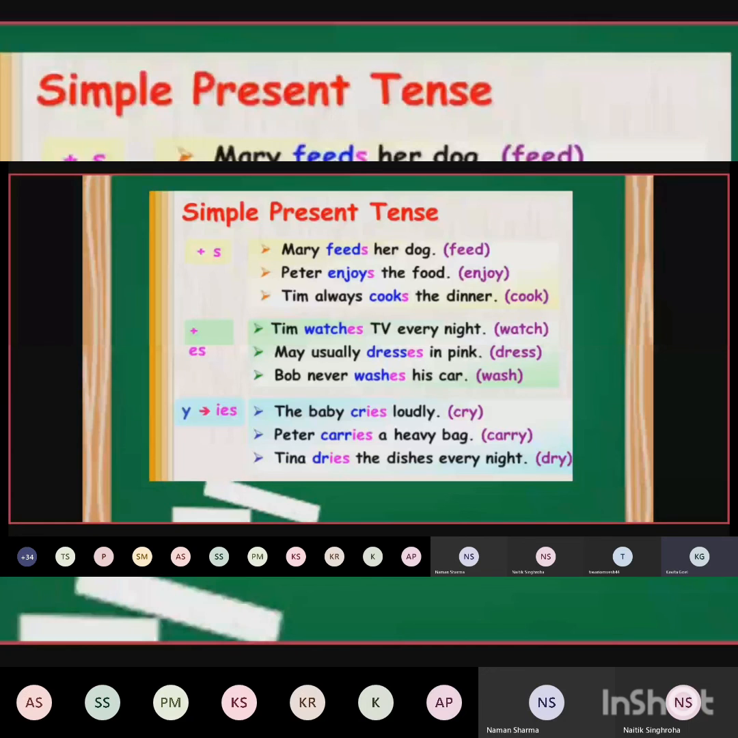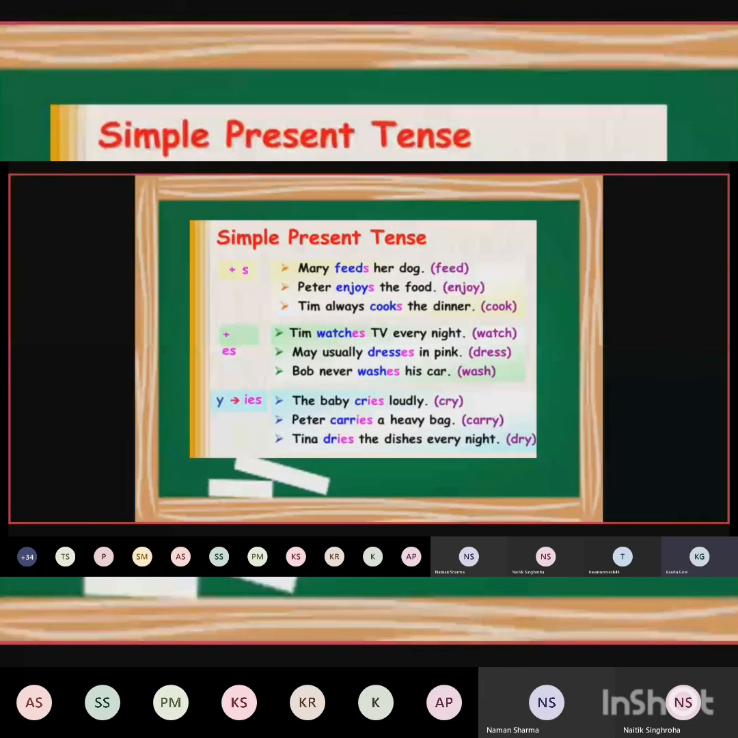Now when we have Y at the end of the verb, we change this Y into IES. Like baby cries. Again, baby is a singular subject, cries. Peter is a singular subject. Peter carries a heavy bag. Tina is a singular subject. Dry becomes dries. Tina dries the dishes every night. So when we have a singular subject, we put S or ES. In which verbs do we put ES? The verbs that end with CH, double S, SH or O. We use ES with them. The verbs that end with Y, we change this Y into IES. Hope it is very clear to you.